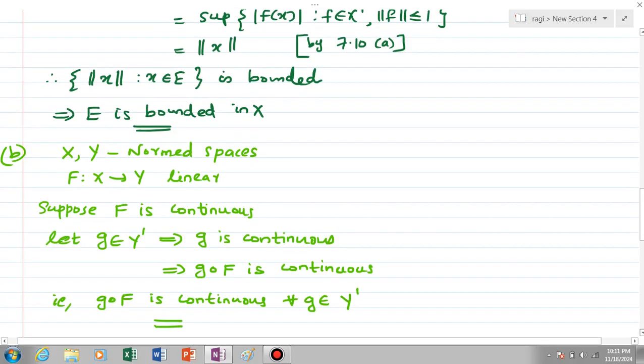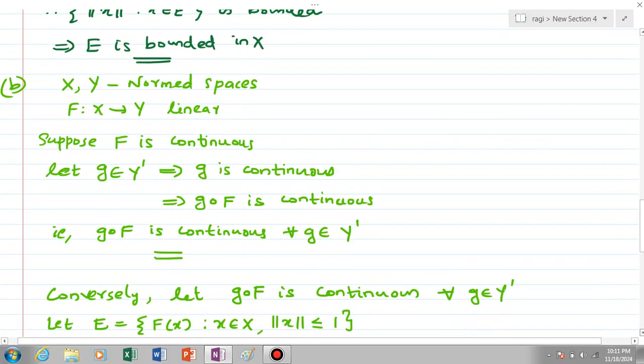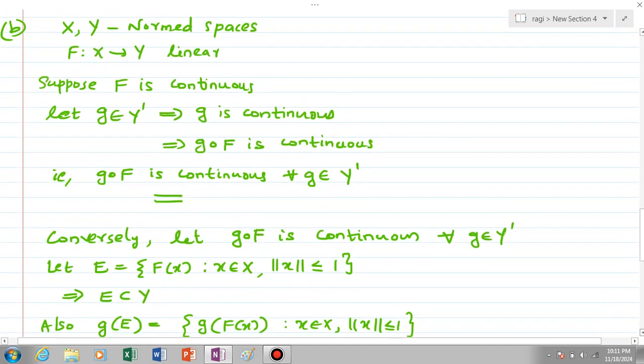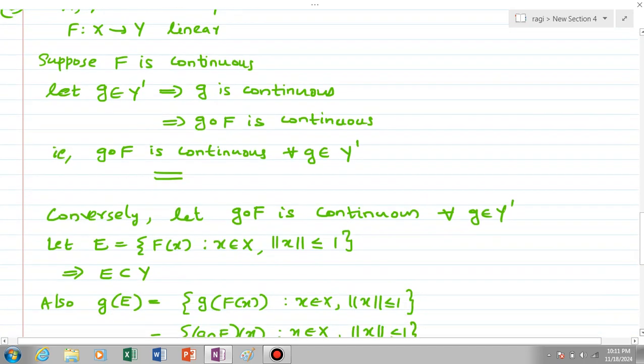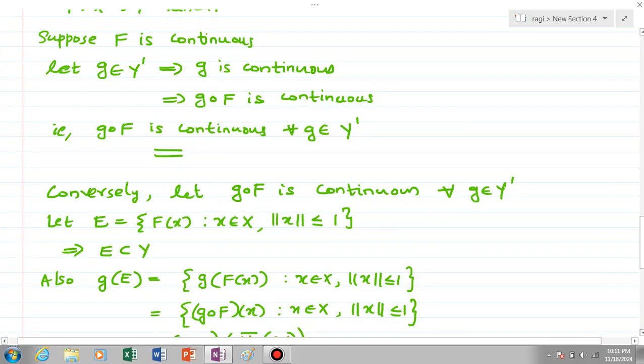So we have obtained that g composite f is continuous for every g element of Y dash whenever f is continuous. Now for the converse part, suppose g composite f is continuous for every g element of Y dash. Now we have to show that f is continuous.